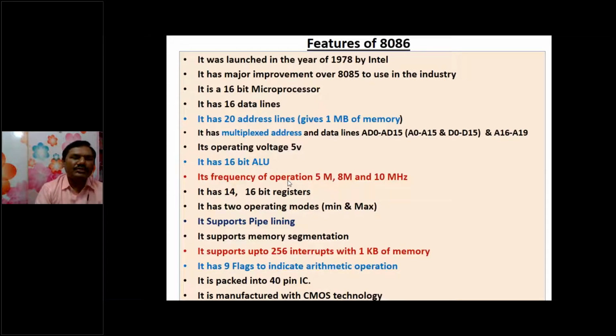Minimum mode means we use only one processor, whereas if we use more than one processor, for multi-tasking or multi operations, then it's called maximum mode. That we'll discuss later. And it supports pipelining.